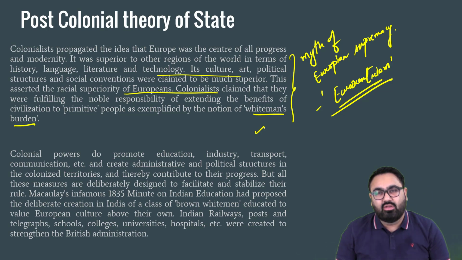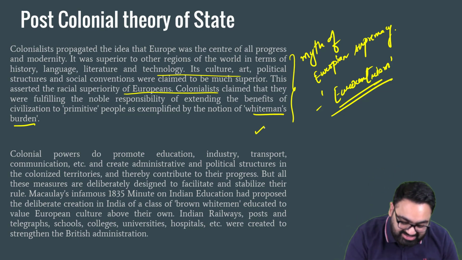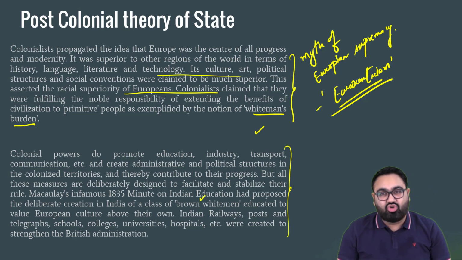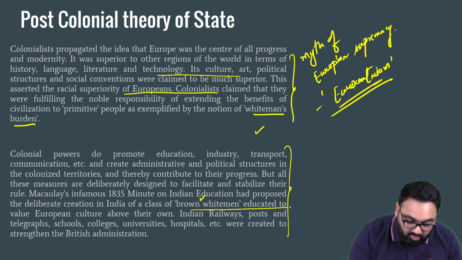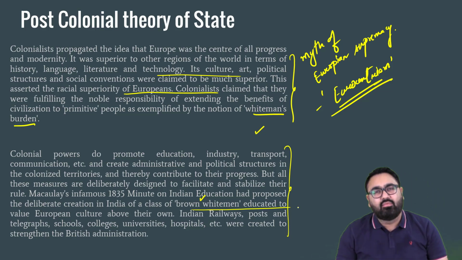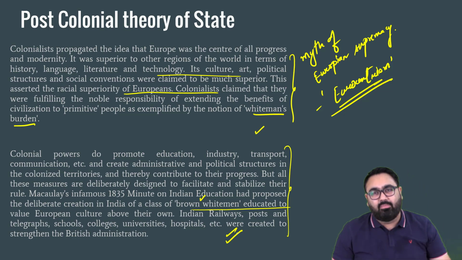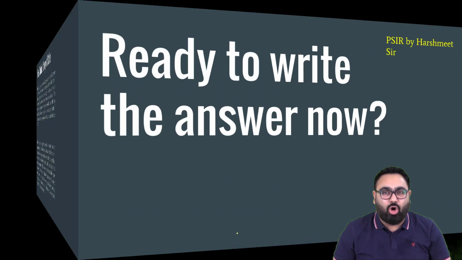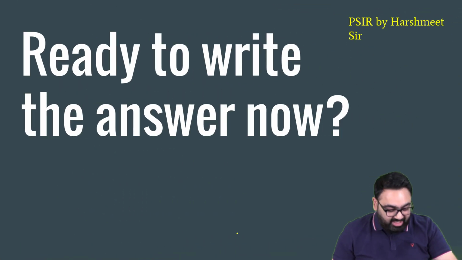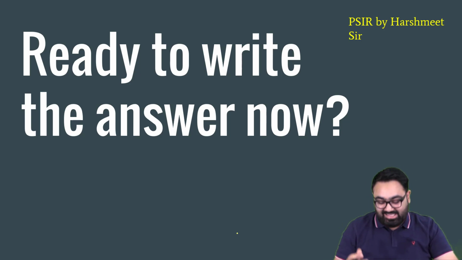In India also, we know the entire debate of our education system. Lord Macaulay was able to impose the English form of education system in India in 1835, where he wanted to create in India a class of brown white men educated in European culture and making sure that they regard Europe as the supreme center of power. All these are components of the post-colonial theory of state. That is how post-colonial states are. This is what you have to compress in this particular question.